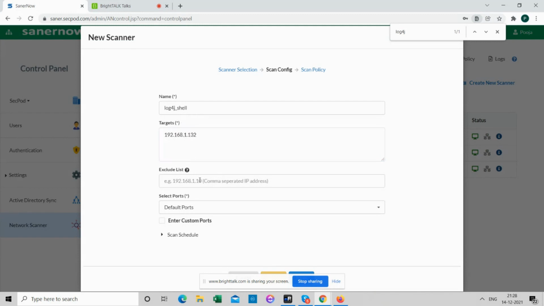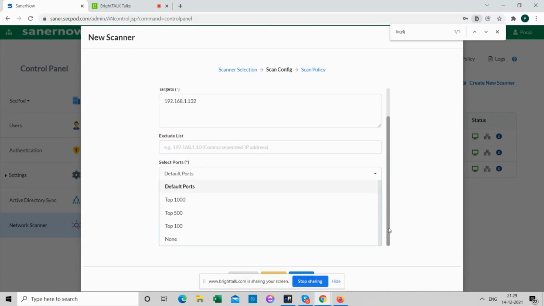Then exclude list. Generally in our corporate environments, we do not want to scan some servers or critical machines. So if you're choosing the entire network, you can exclude specific devices and provide their IPs as a comma separated list. And then there is a drop down for ports. Any remote scan would scan on the open ports.